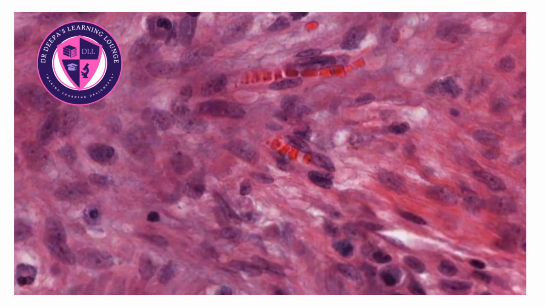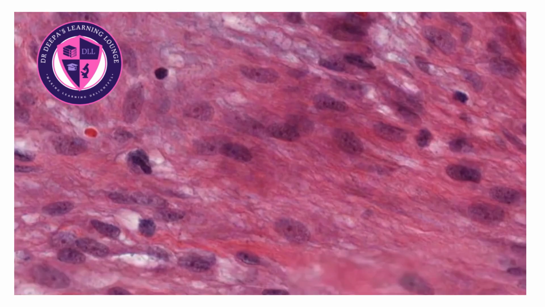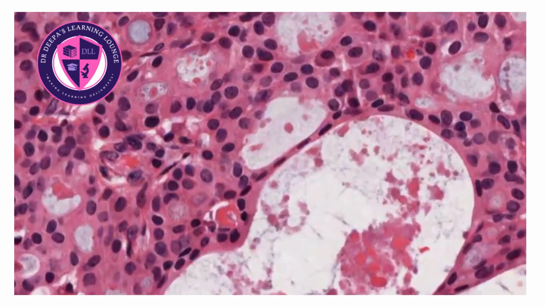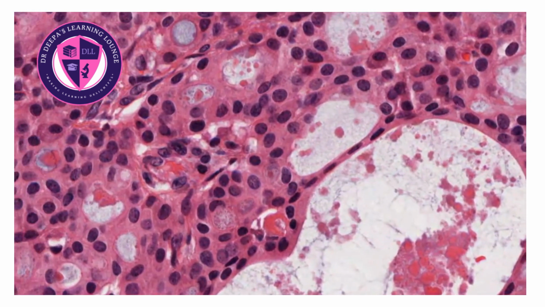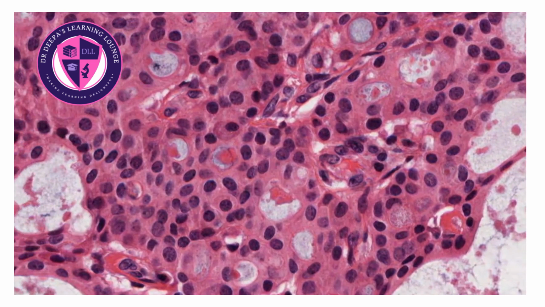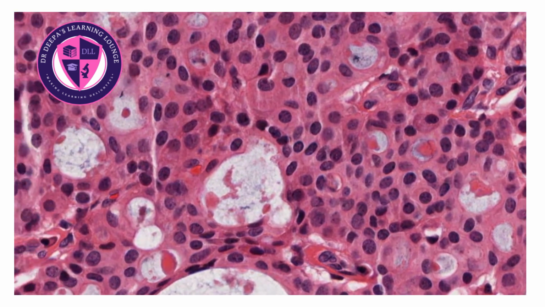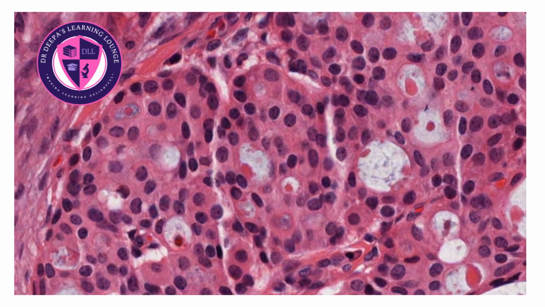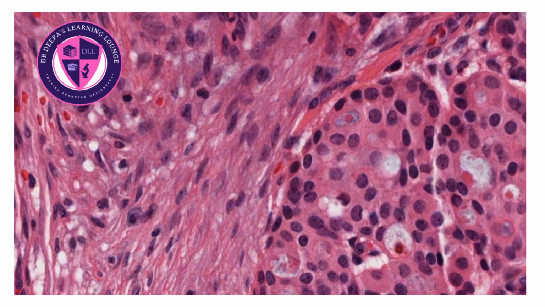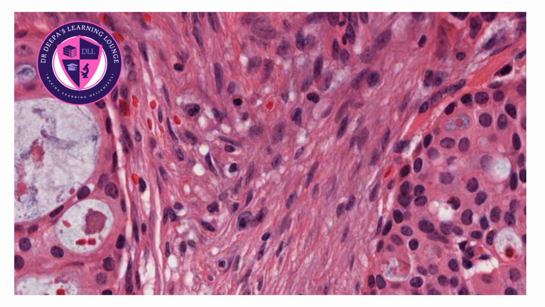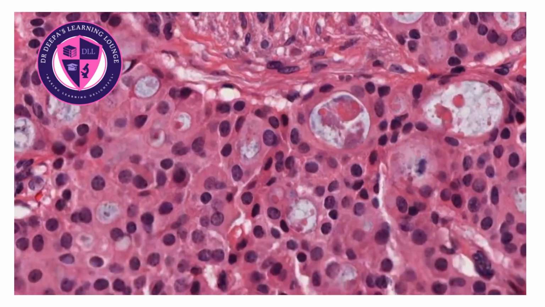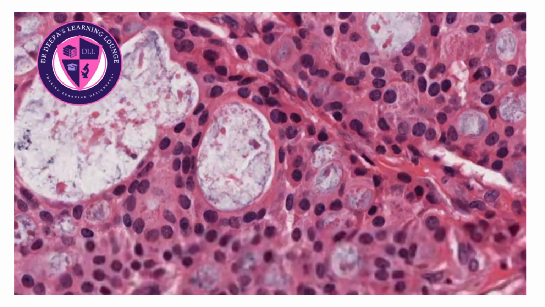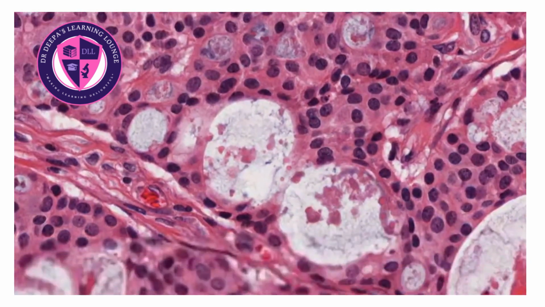On IHC, MEC usually expresses CK5/6, CK7, p63, and p40, while SOX10 is usually negative or only focally positive. The IHC alone cannot be diagnostic; it should always be interpreted alongside the morphology. One of the most important molecular features is the CRTC1-MAML2 fusion, which is produced by the t(11;19) translocation, and this fusion is present in many low and intermediate grade tumors and is associated with a better prognosis. It can be detected by FISH, RT-PCR, or NGS.